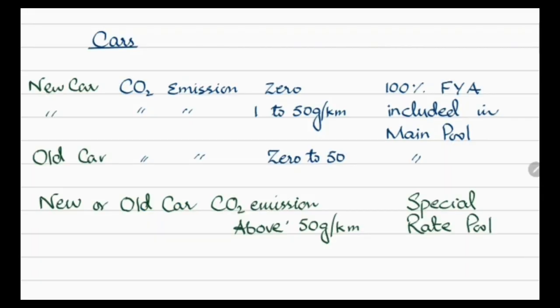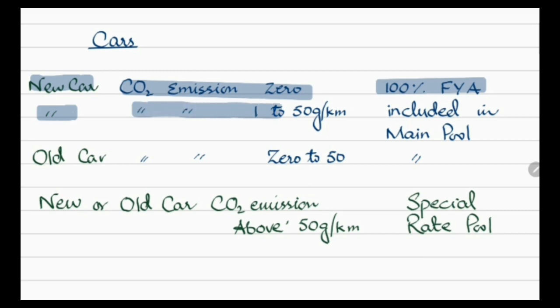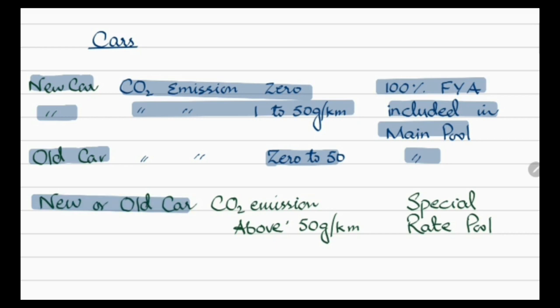Now some basic points about car. If the car is new and its CO2 emission is 0, then it qualifies for 100% first year allowance. If the car is new but the CO2 emission is between 1 to 50 grams per kilometer, it should be included in the main pool. While in case of old car with a CO2 emission 0 to 50, it will also be included in the main pool. And last, new or old car with a CO2 emission above 50 grams per kilometer will be recorded in the special rate pool.